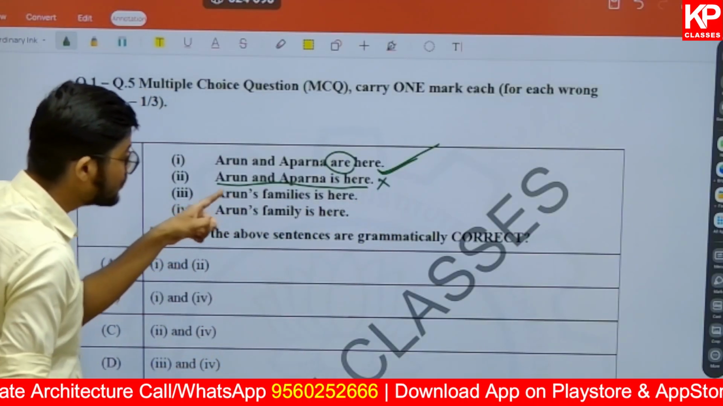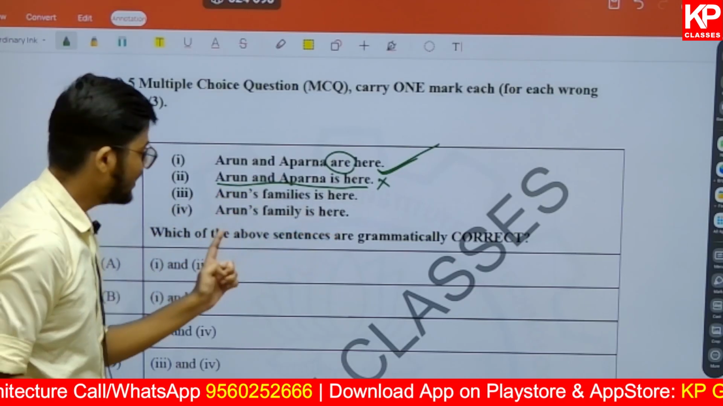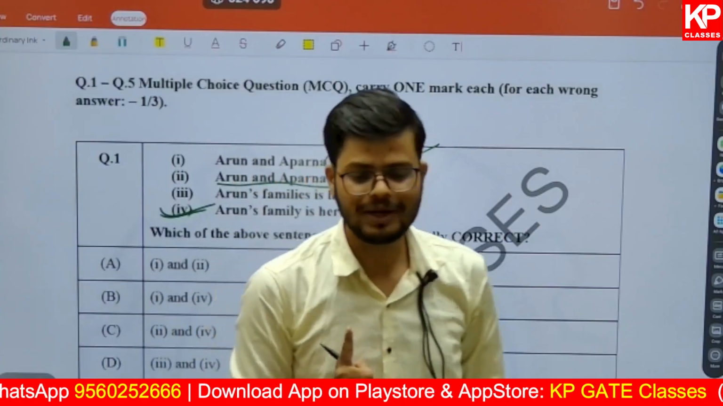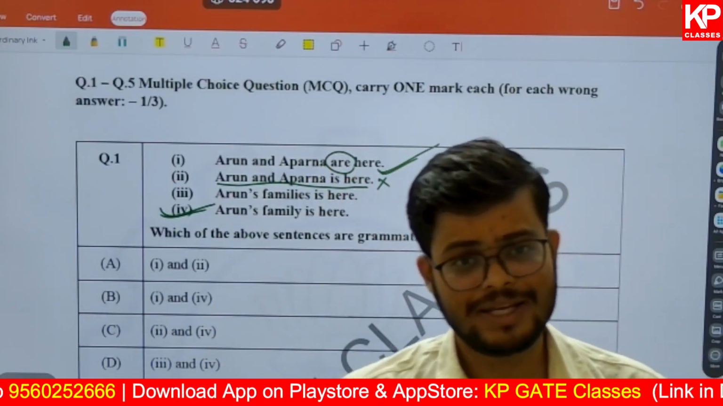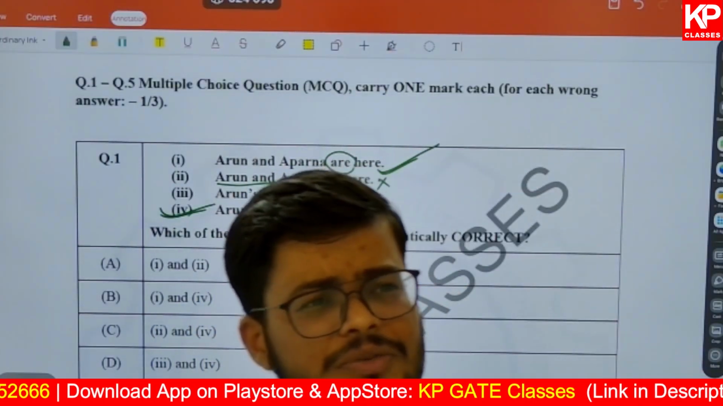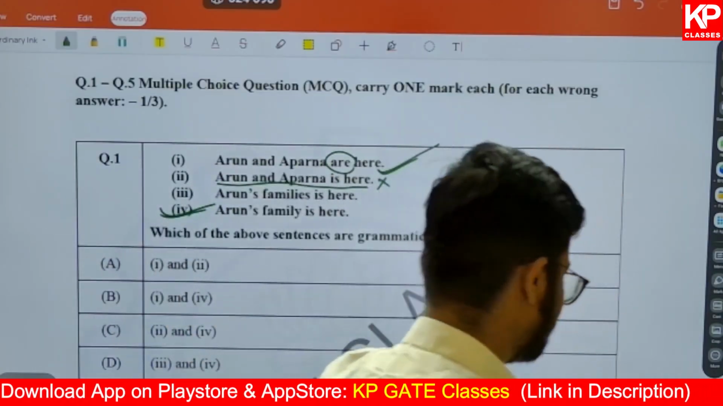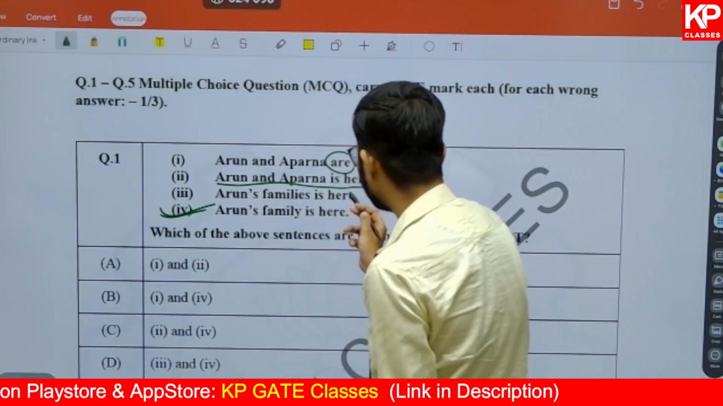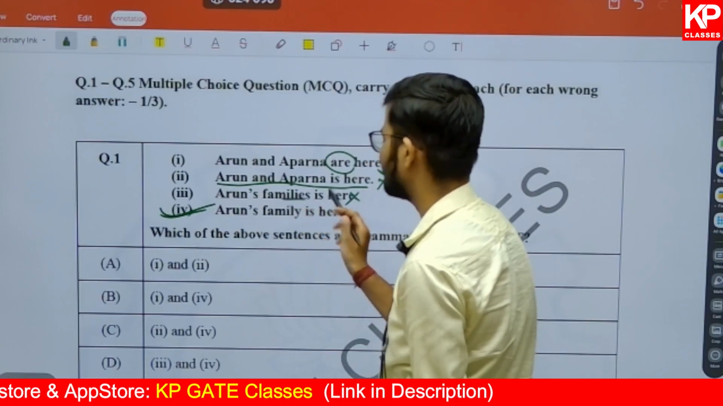Now it says Arun's family is here. I hope you know that this one is more appropriate: Arun's family is here. Arun's family are here is not a correct statement to make, so that is also not right.